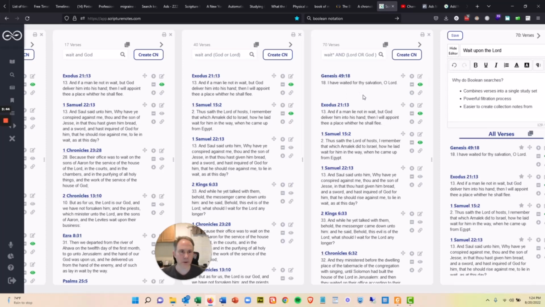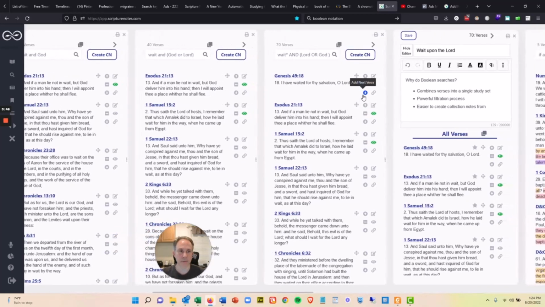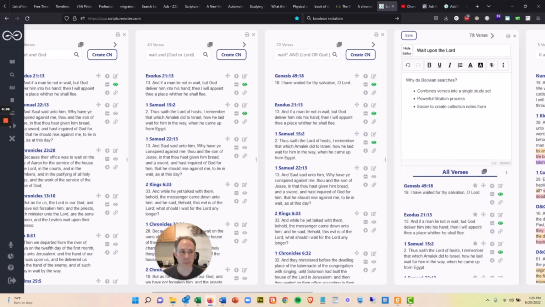Now, why are we going to go to the work of doing this? Well, once you get your set of results narrowed down, you can create what's called a collection note. And so here's just a collection note. It's these same verses right here down below, and you've got a master note up here that you can type in, and you can expand this and see your verse notes and stuff here as well. But the reason that we do Boolean searches is it combines the verses into a single study set.